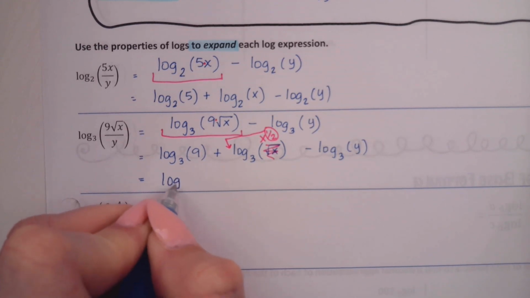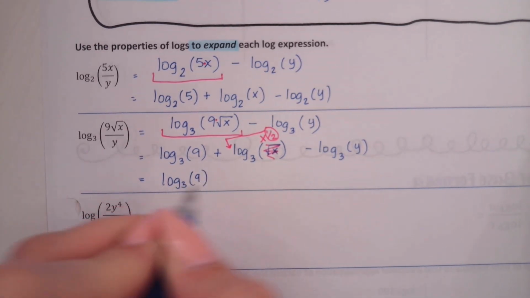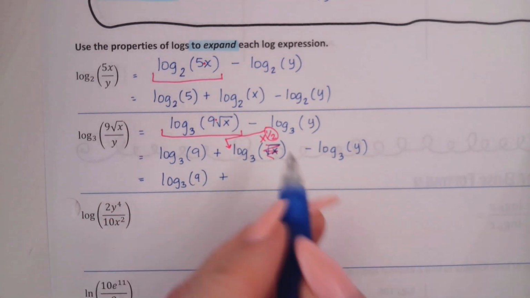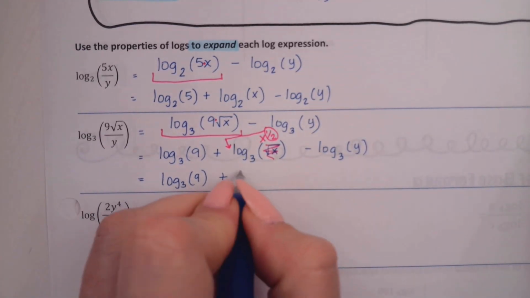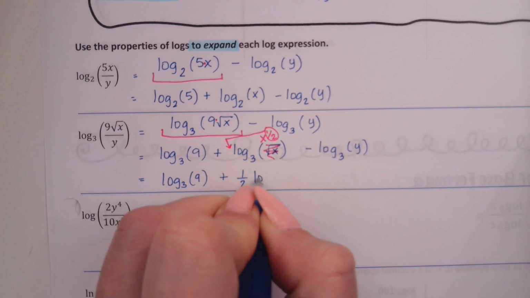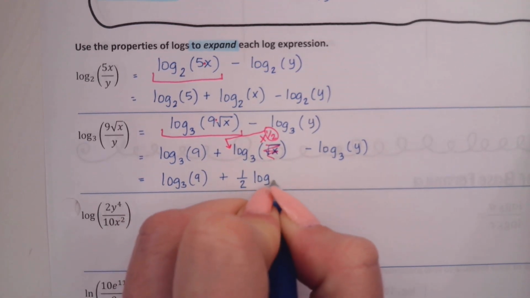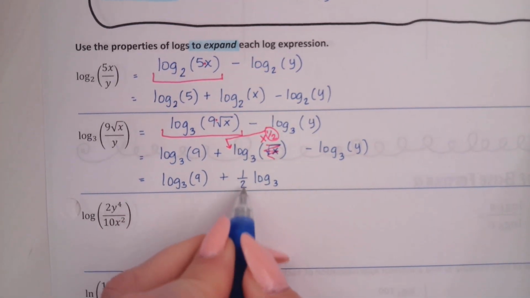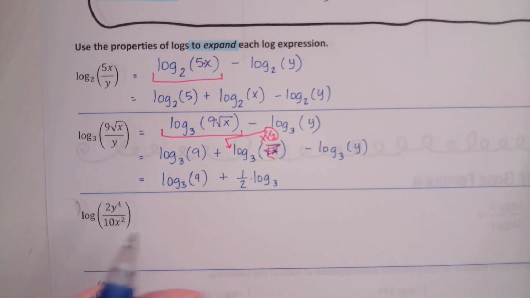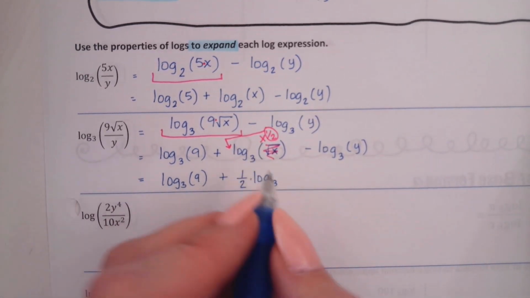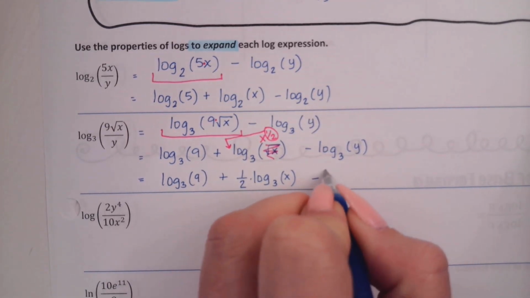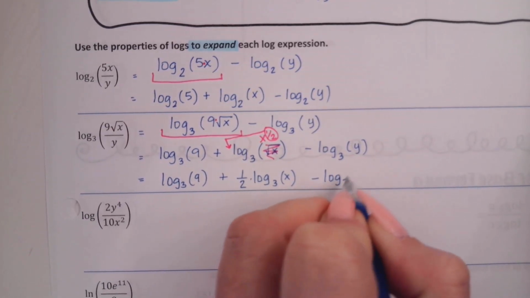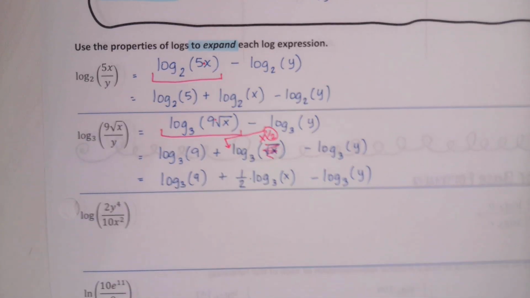So we'll have log base 3 of 9 plus that 1/2 is going to become a coefficient according to the power property. 1/2 log base 3. Yes, technically this is 1/2 times. Good job. And then what's in the argument still? X. All we moved was the exponent. Good. Minus log base 3 of y.